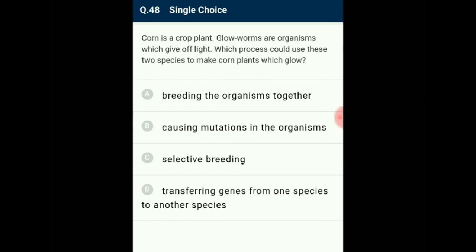Glowworms are organisms which give off light. Which process could use these two species to make corn plants which glow? Corn being a plant and glowworm being of animal origin, the breeding process is not applicable. The genetic engineering process can be applied where the desired gene is transferred into the organism via different methods of biotechnology. So the answer for this question is option D, transferring genes from one species to another species.